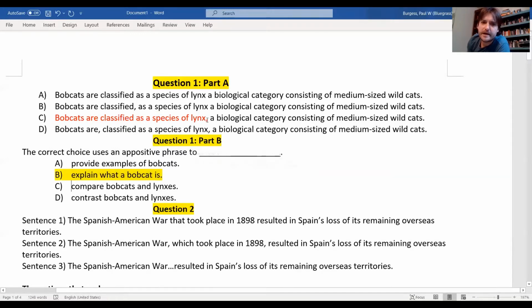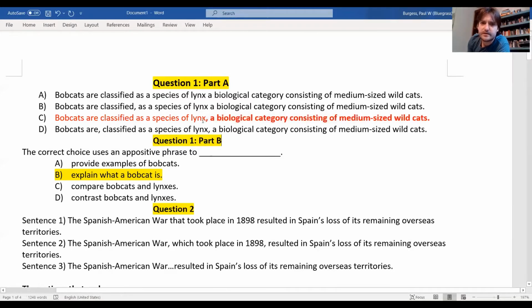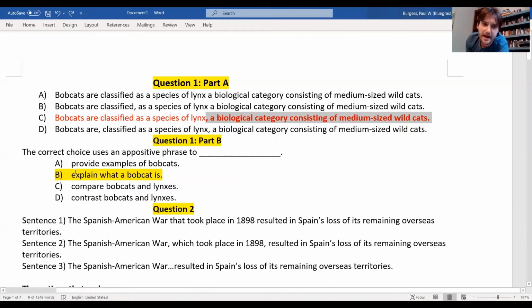The appositive phrase, this phrase here, explains what a bobcat is. So we could remove this phrase without creating any problems. We could just say bobcats are classified as a species of lynx. If we think that somebody doesn't know what a lynx is, we could add this appositive phrase. In writing, we would add a comma, a long dash, or parentheses, preferably here a comma. And the purpose in this case is to explain what a bobcat is.